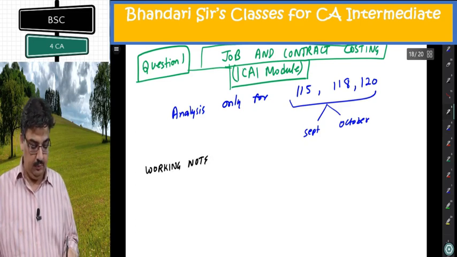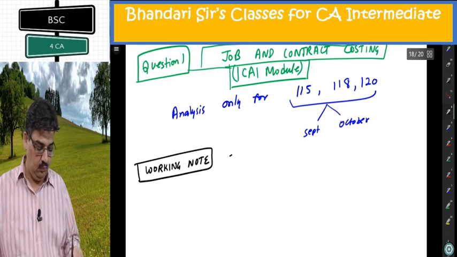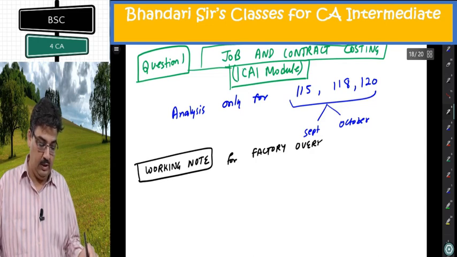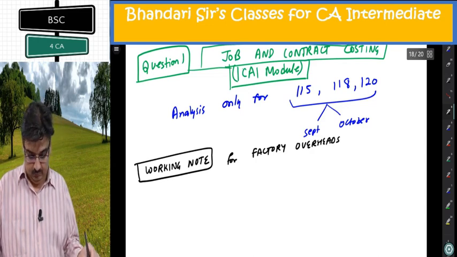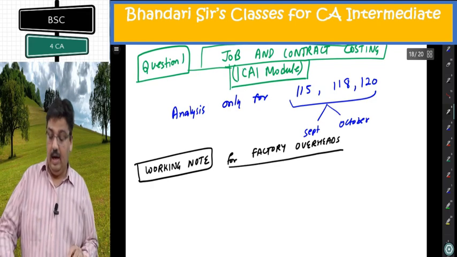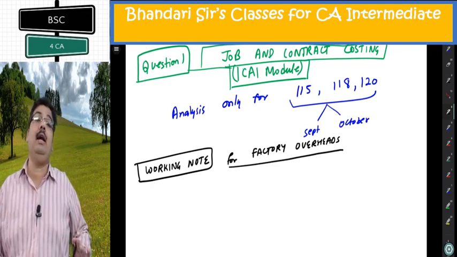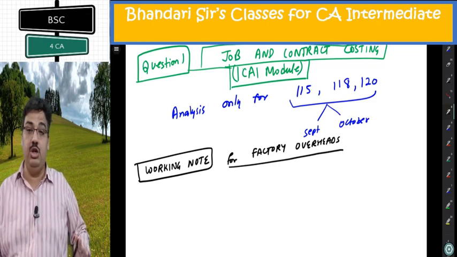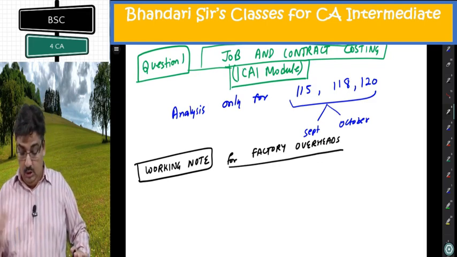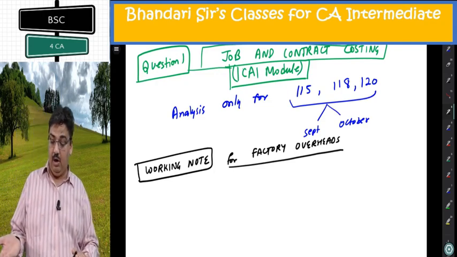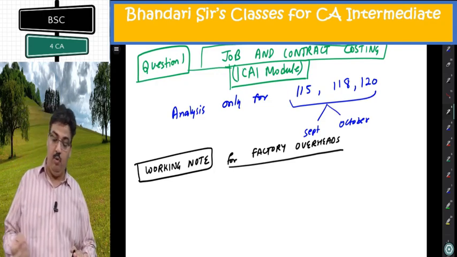Working note for factory overheads, and be sure factory overheads include indirect material, indirect wages also. So don't think about the details given for indirect labor, waiting for material, breakdown, idle time, overtime premium.